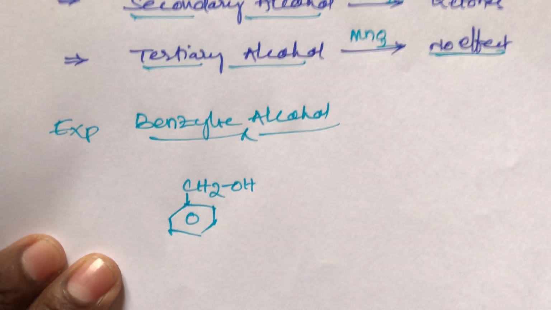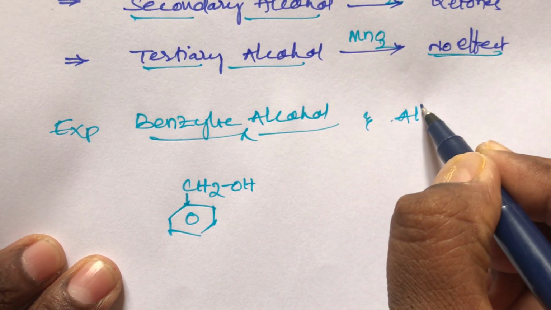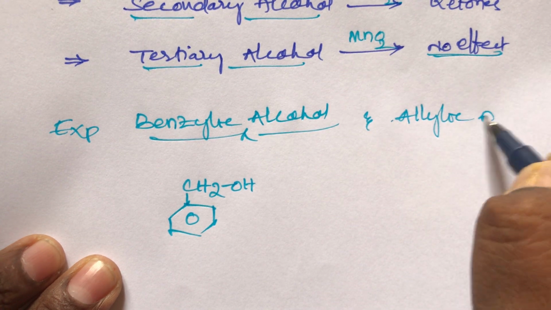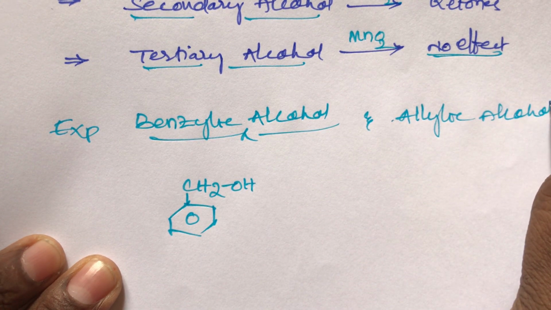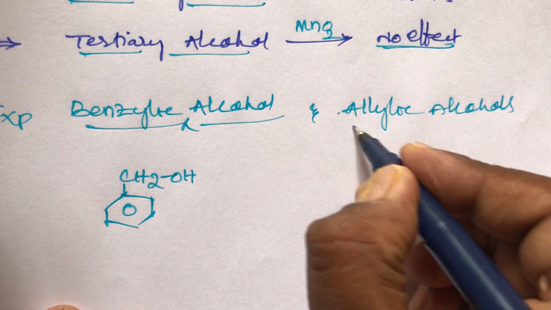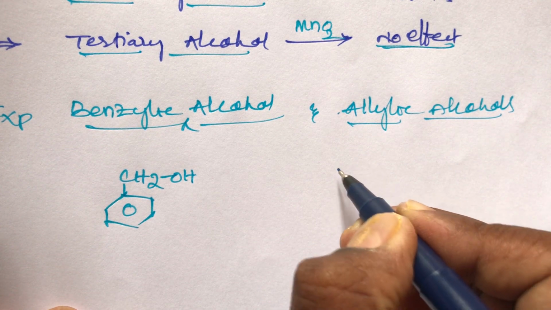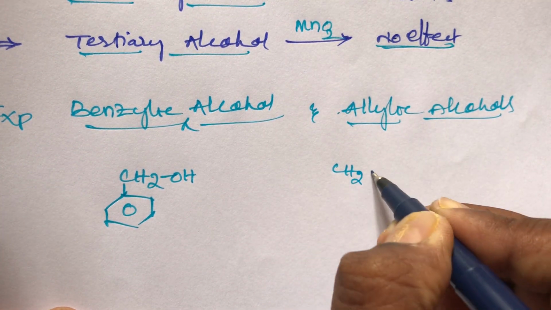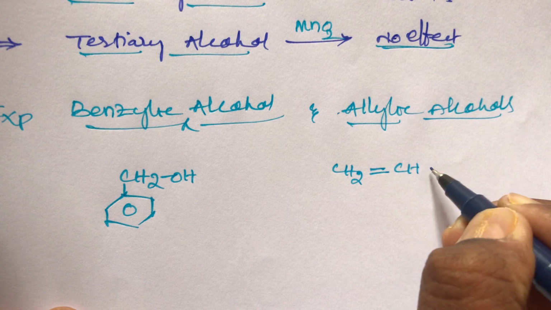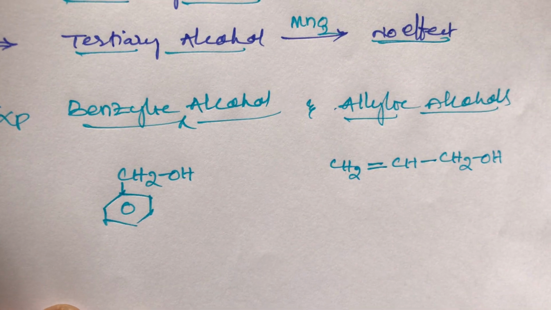Another one is allylic alcohol. Allylic alcohol example: what is an allylic compound? CH2 double bond CH, single bond, CH2OH. This is called allylic alcohol.